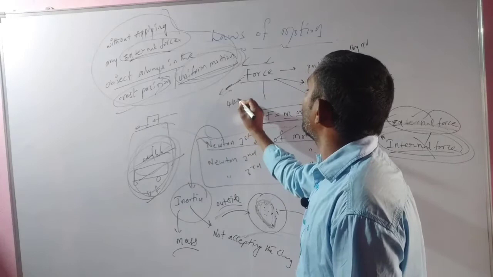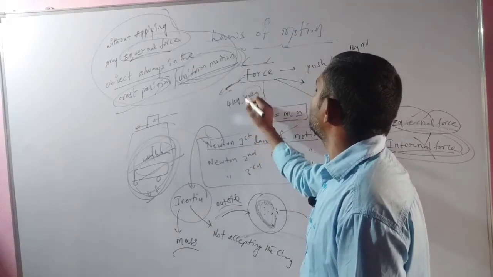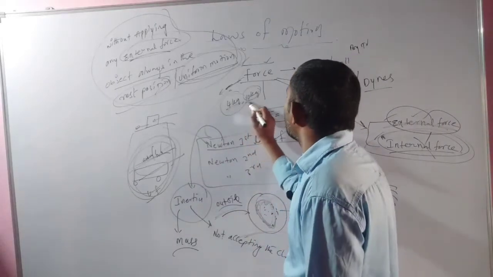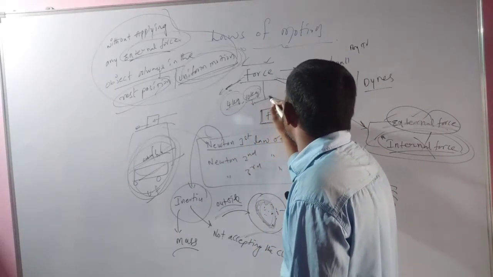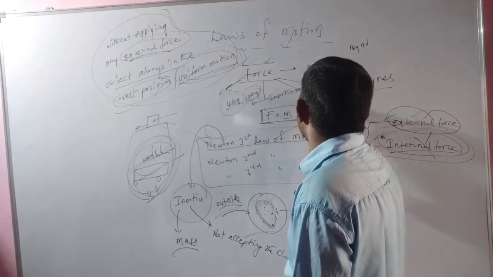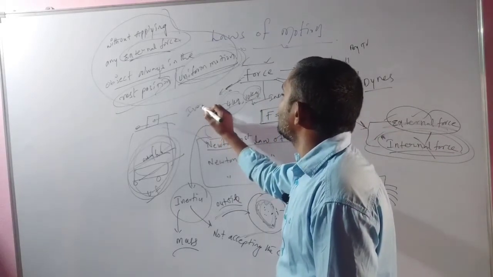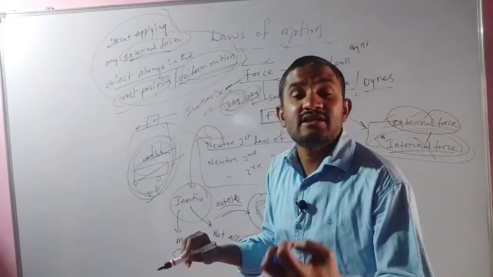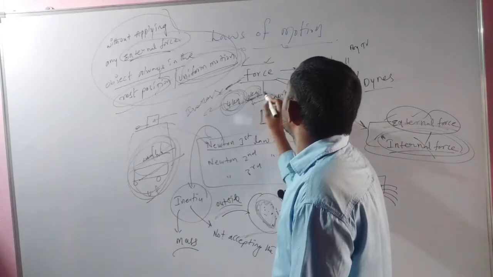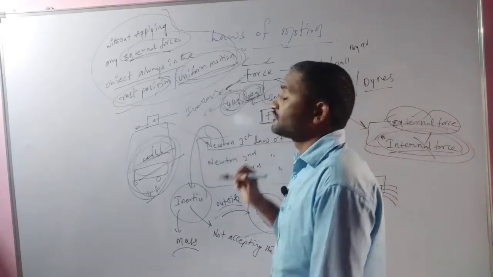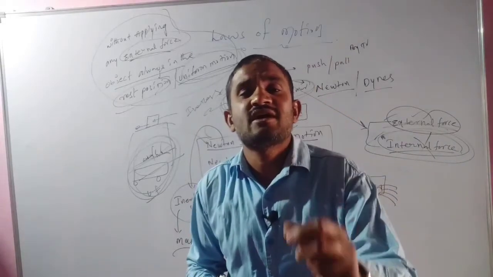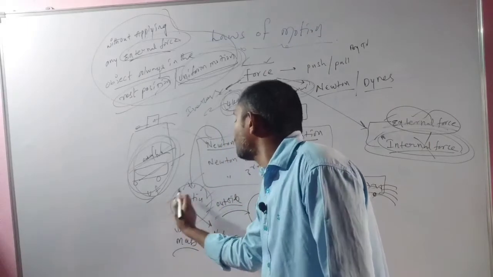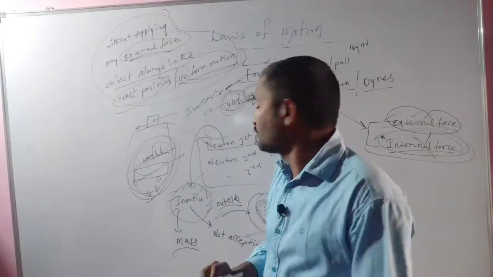Suppose a 4 kilogram object is here and a 10 kilogram object is here. Whichever mass is more, its inertia is more. Whichever mass is less, its inertia is less. The 4 kilogram mass is very small, so its inertia is less. The 10 kilogram mass is more, so its inertia is more, because inertia depends on the mass only. We have to keep that in mind.